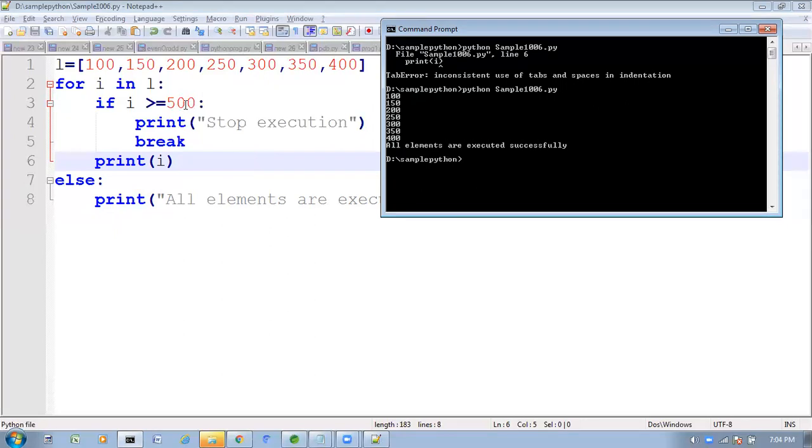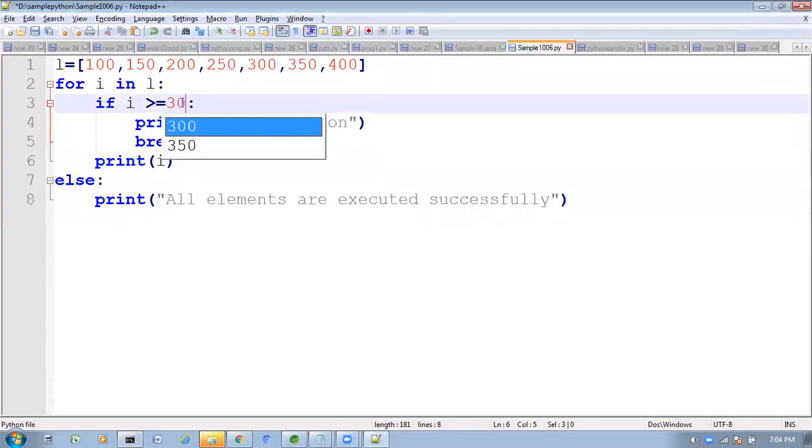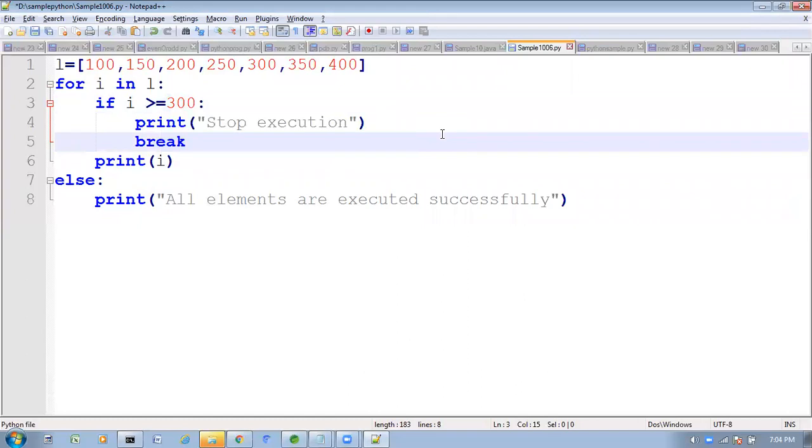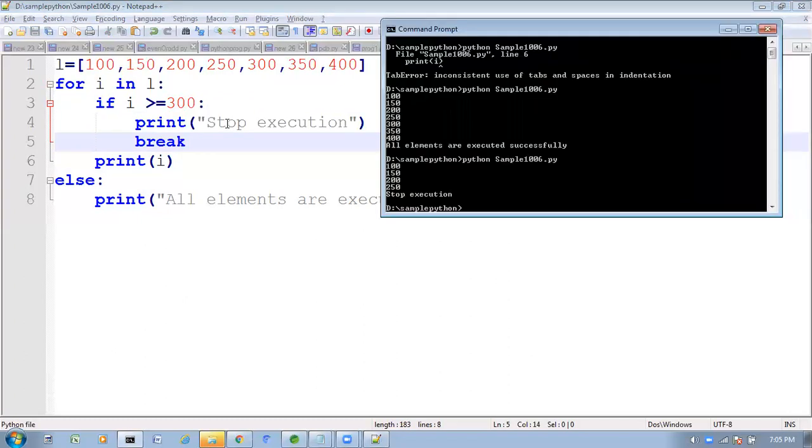Suppose here I am taking 300. Now all elements will not execute successfully, and here break will execute. Break will execute, and the items which are greater than 300 won't execute. In this case, this else part won't be executed. Now see, 100, 150, 200, 250, stop execution. See, we are not getting this else part.